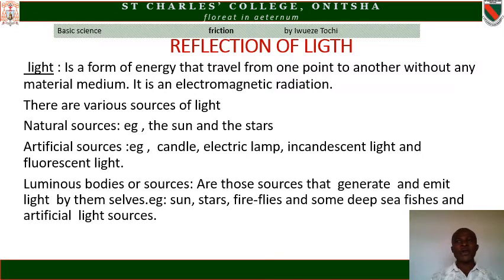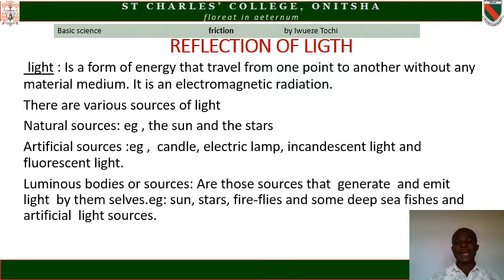There is no medium required, even though air is not available in space. Even when you go into a very tight place and cover the room without allowing air to come inside, light can still travel in that area. It can still propagate. That shows that light does not require a material medium for propagation.